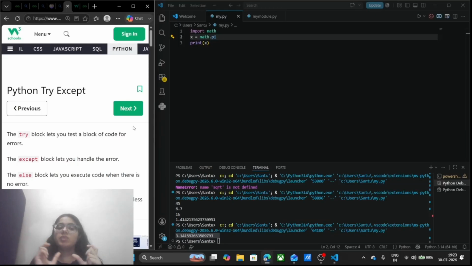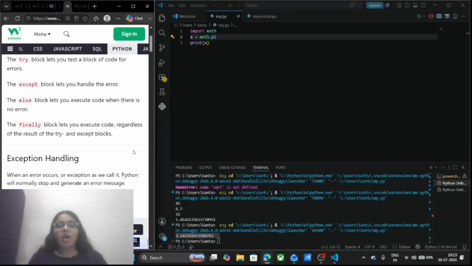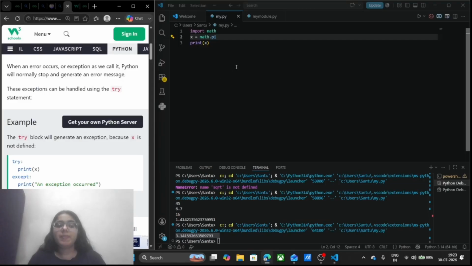The except block will handle the error and tell me what is the error in my block. Working towards the finally block, finally will execute regardless of the code, whether it is having the error or not. It is going to be executed no matter what. I am going to show you here.